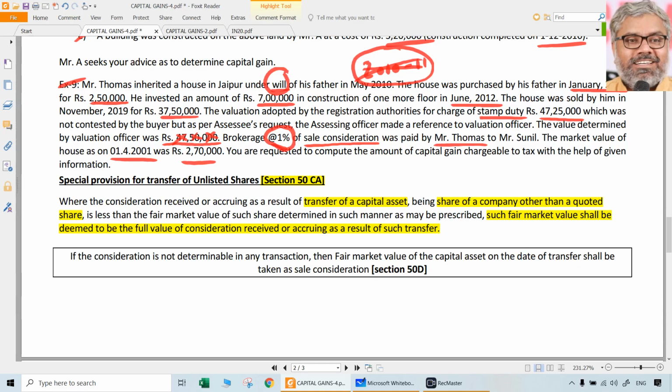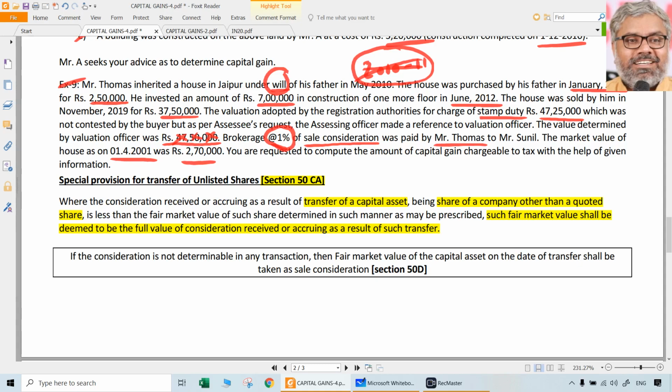In case of 50CA, asset here is not a real estate asset, it is unlisted shares. In that case, what will be taken as full value of consideration? Fair market value of such unlisted shares shall be considered to be the full value of consideration if such fair market value is higher than the actual consideration. It can be framed in other way also.